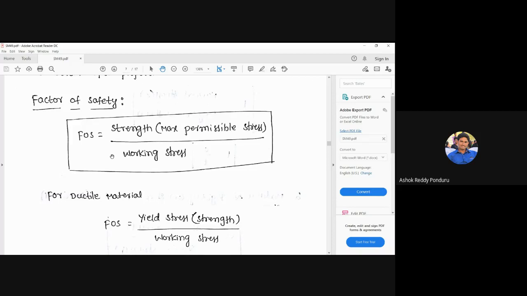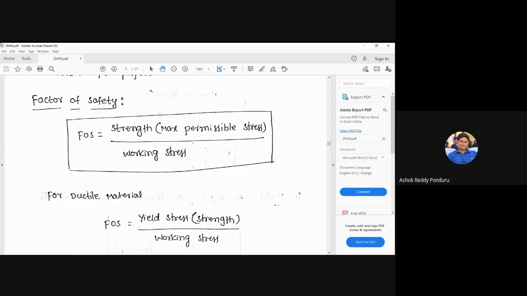Here we may get a doubt: sir, in some textbooks and problems we consider the factor of safety equal to 1.3, in some 1.5, and sometimes even 4. One student asks, what is the factor of safety of concrete?